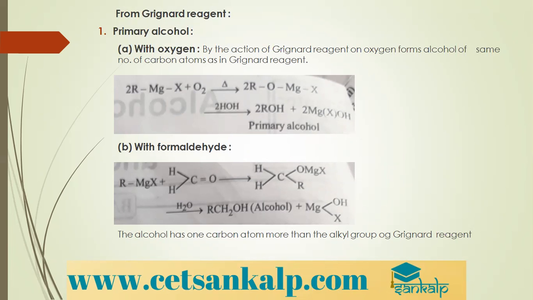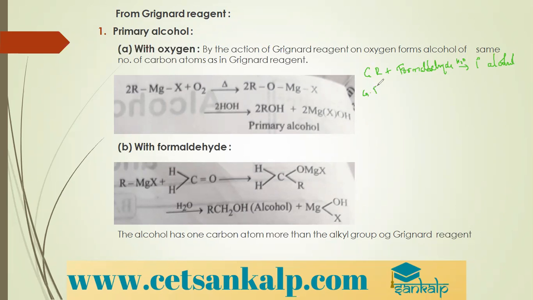Okay. Then with formaldehyde, when Grignard's reagent is treated with formaldehyde, we have discussed this reaction in a previous topic also. With formaldehyde, when Grignard's reagent is treated, followed by hydrolysis, what do we get? We get alcohol, that is primary alcohol. If you remember this reaction, Grignard's reagent plus formaldehyde, we get primary alcohol. And further you should subject it to acid hydrolysis.